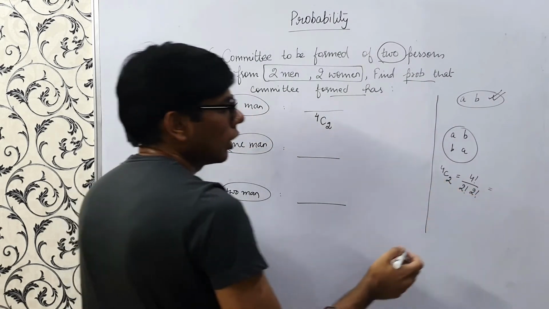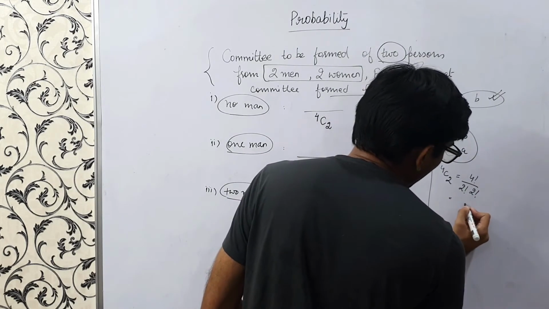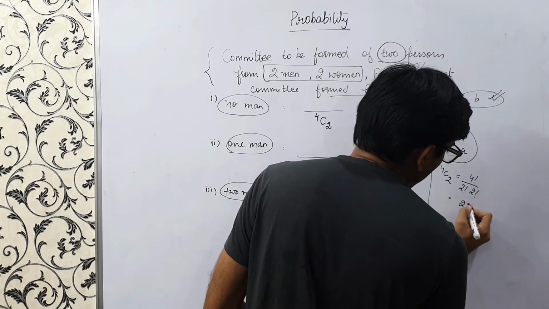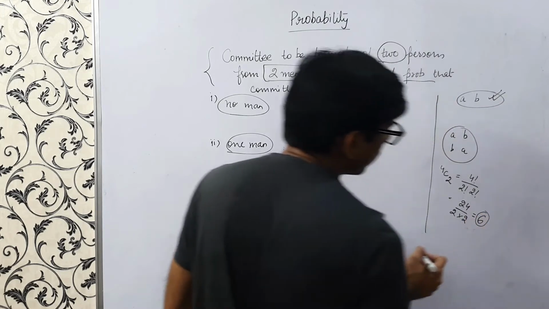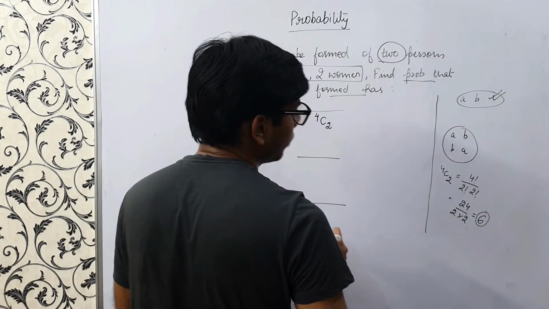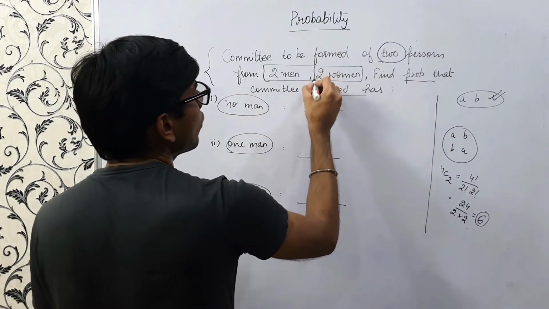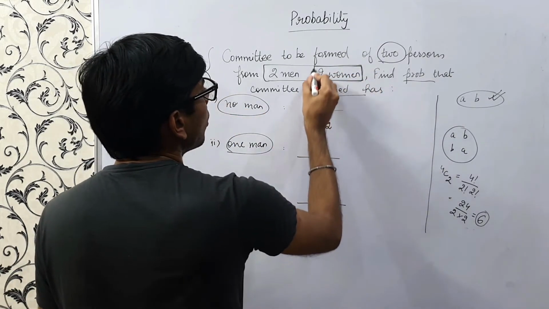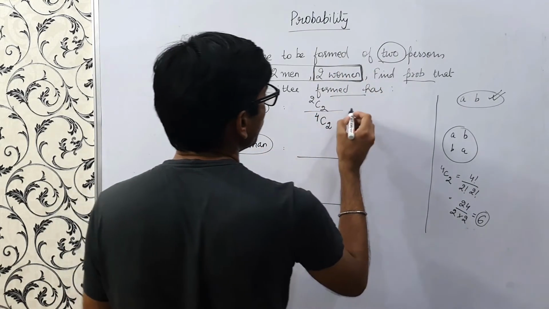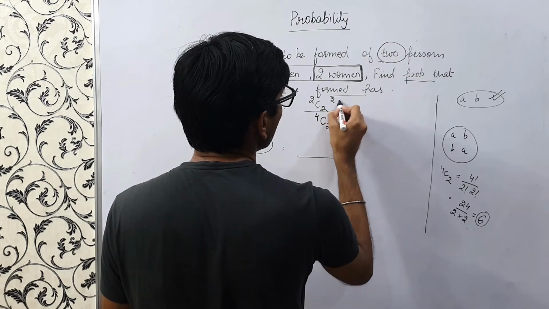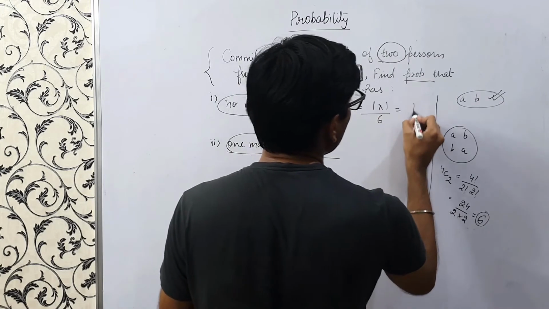So I have given this formula in my earlier videos also. So this turns out to be 4 factorial, which is nothing but 24 upon 2 into 2. So this is 6, right? And here no men. So what do we mean? That we have to only select the 2 women. So that would be nothing but 2C2. And from 2 men we have to select 0. So this is 1 into 1 upon 6. So this is 1 by 6.